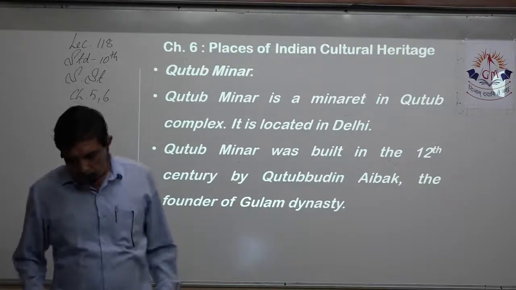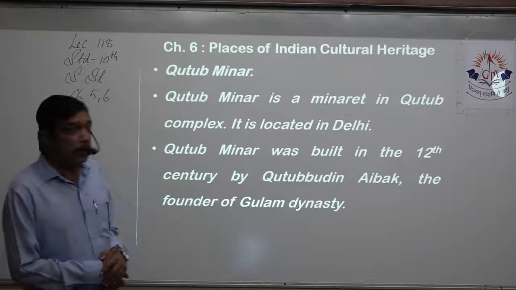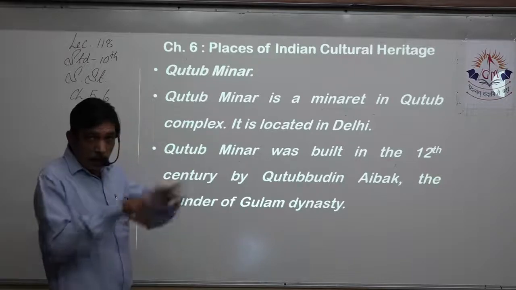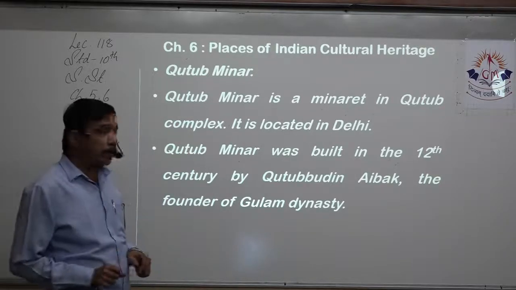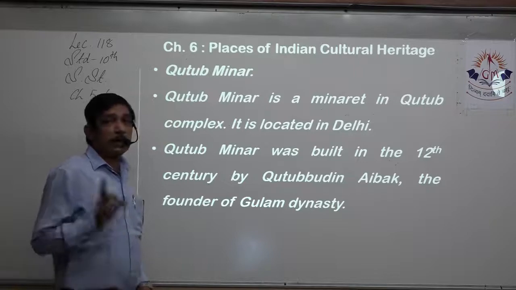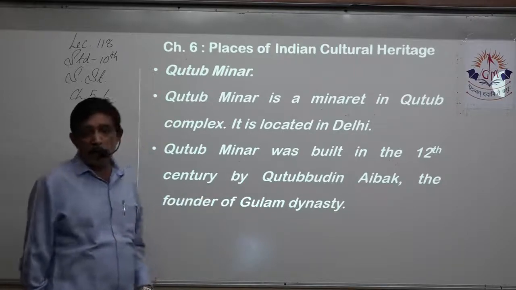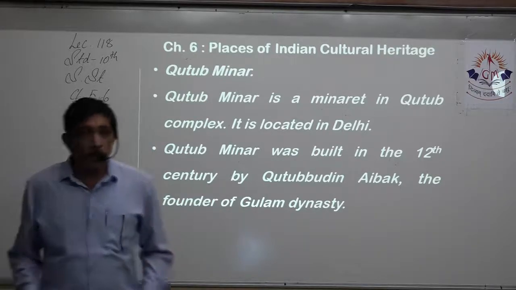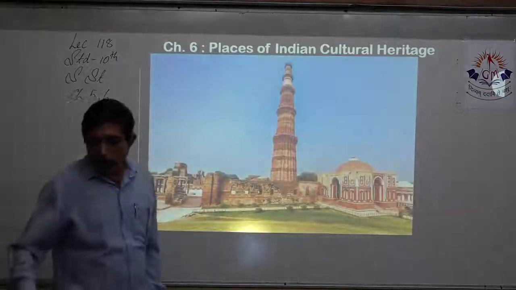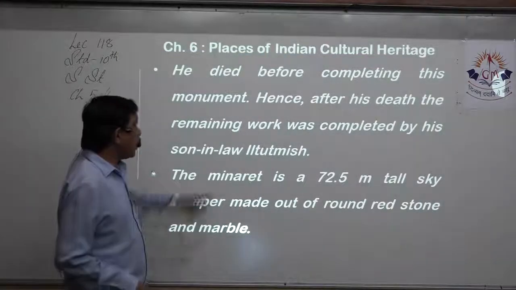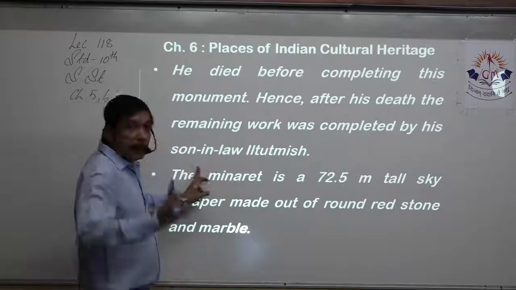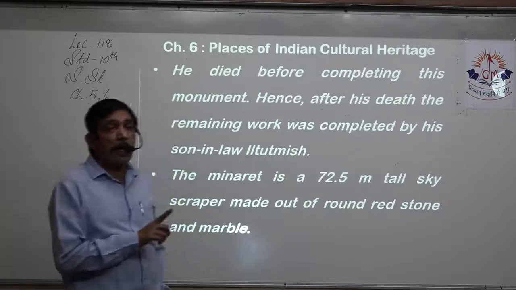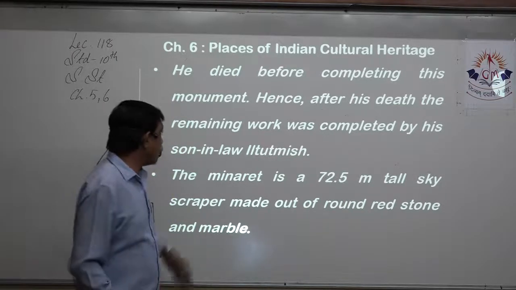Now we come to Qutub Minar. It's quite a short one, but still 3 marks. Qutub Minar is a minaret in the Qutub complex. It's a whole complex, and Qutub Minar is one of the minarets. Qutub Minar was built in the 12th century by Qutbuddin Aibak, the founder of the Ghulam dynasty, but he died and was not able to complete the structure. After his death, the remaining work was completed by his son-in-law, Iltutmish. So Qutbuddin Aibak started it, and Iltutmish, his son-in-law, finished it.